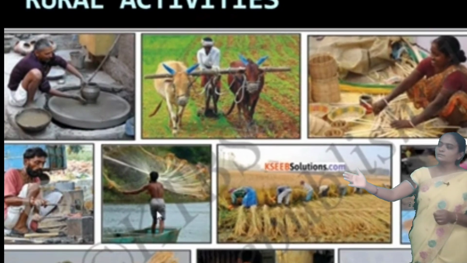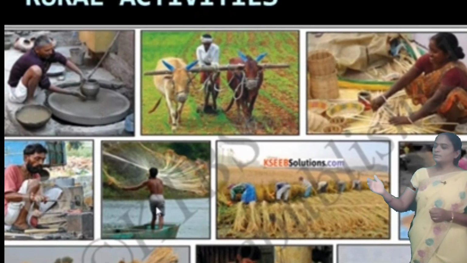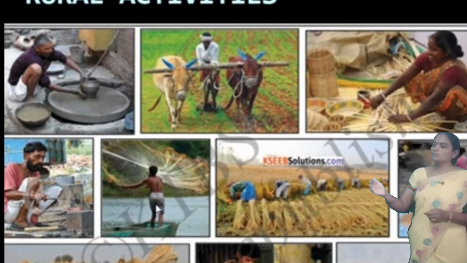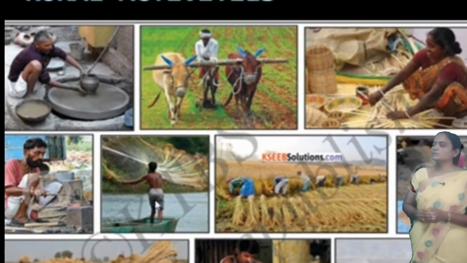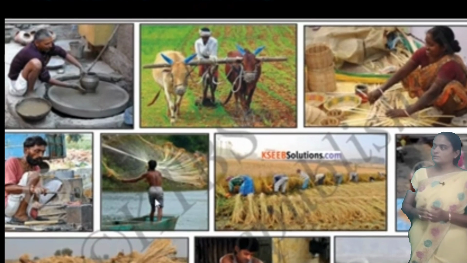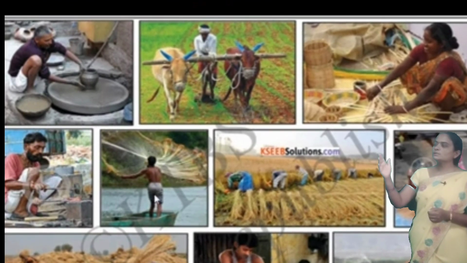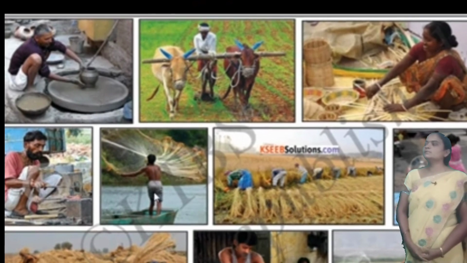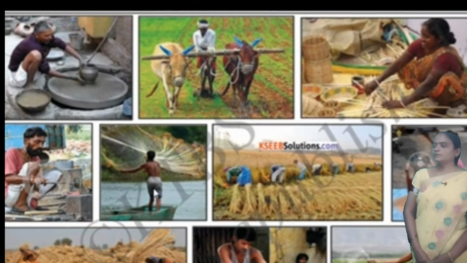Many agricultural operations are going on, and he is winnowing and harvesting. What is winnowing? Separating the grains from the crops. And harvesting is cutting of crops. These are the agricultural activities usually seen in a rural community.